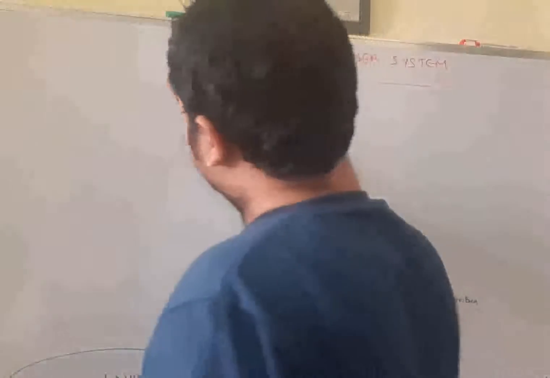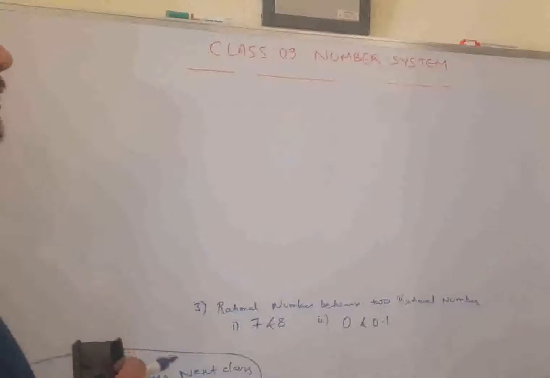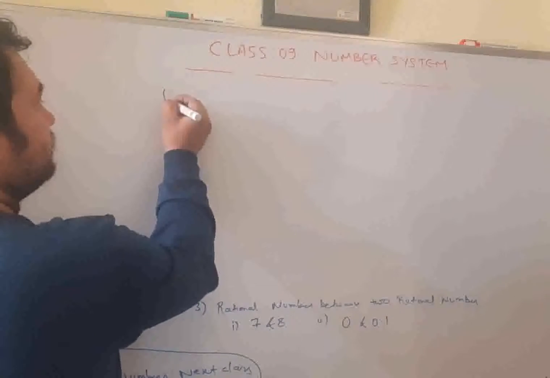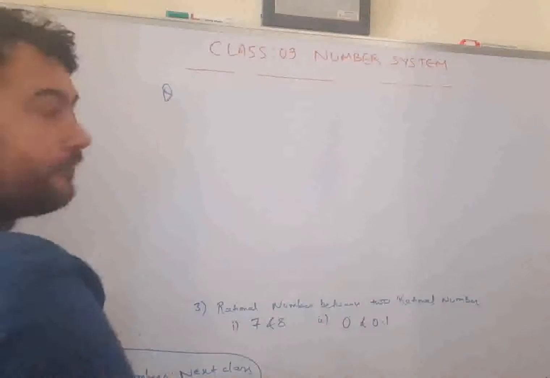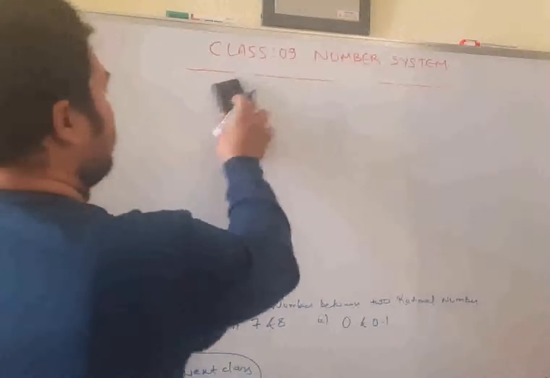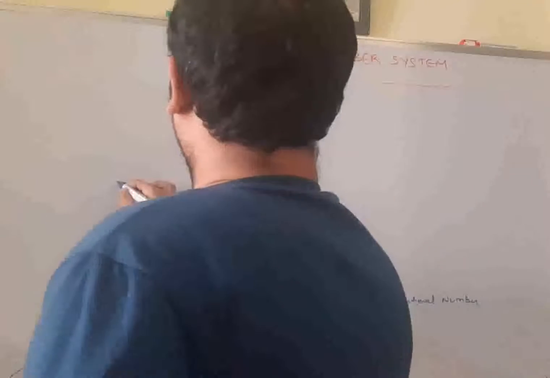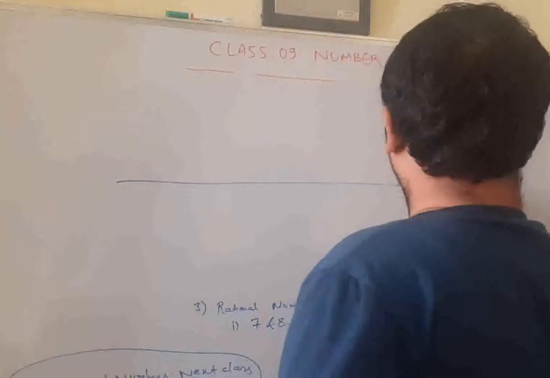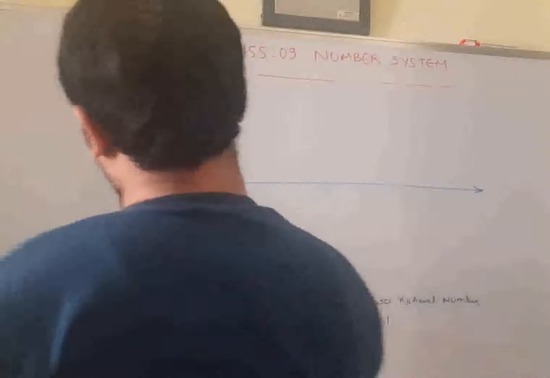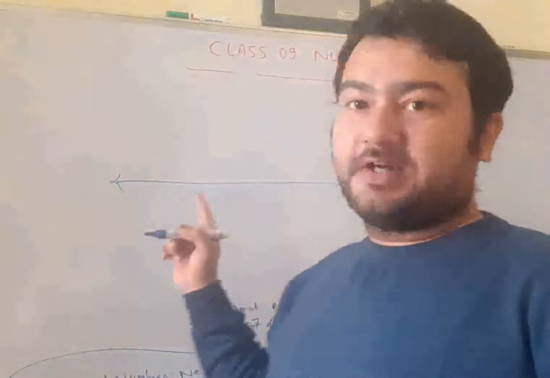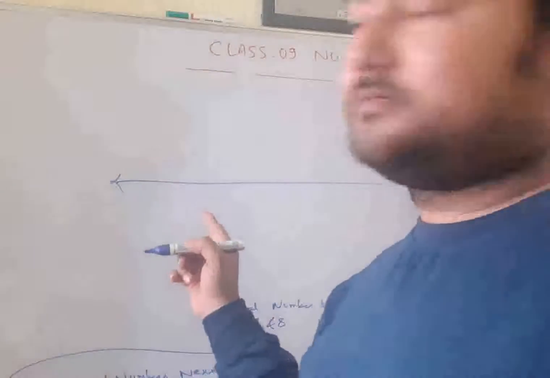Once again I will ask you, how do we represent the rational number? By the capital letter Q. Okay. So representing a decimal number. This is what? Number line? No. This is a line. We have not represented any number on it so far.